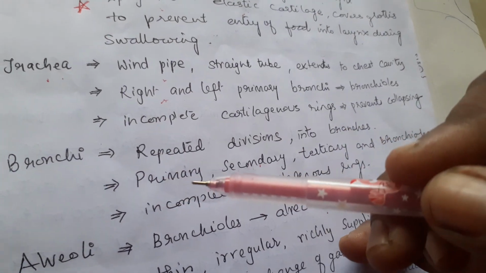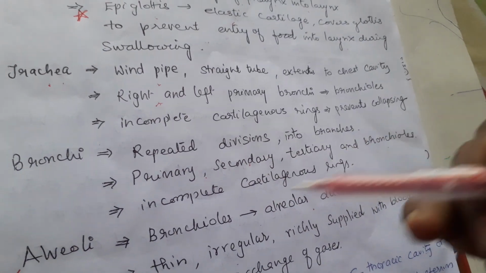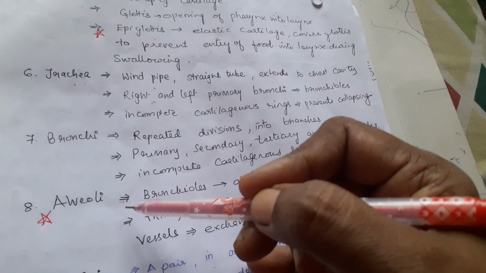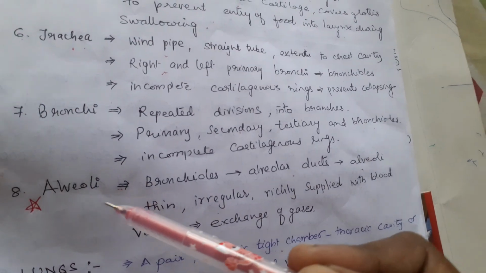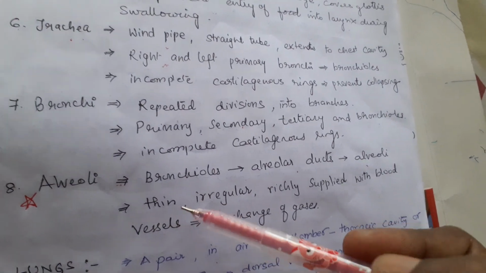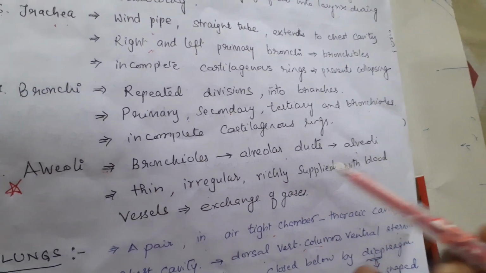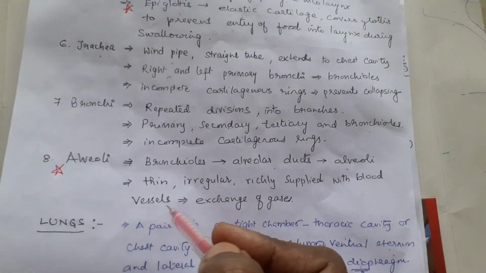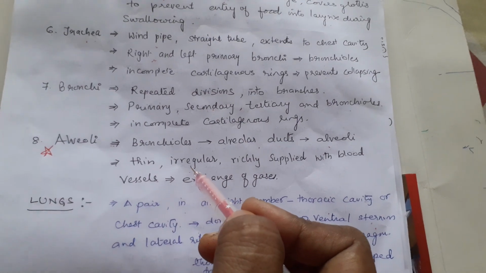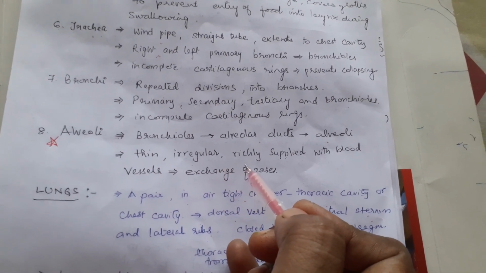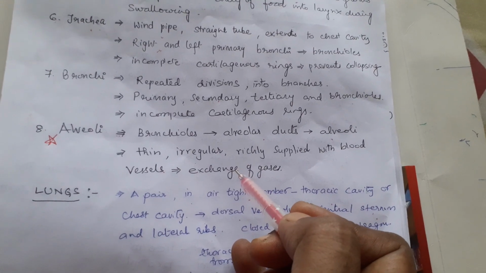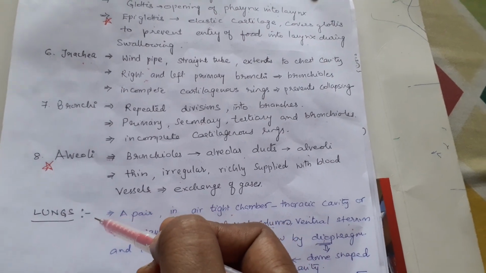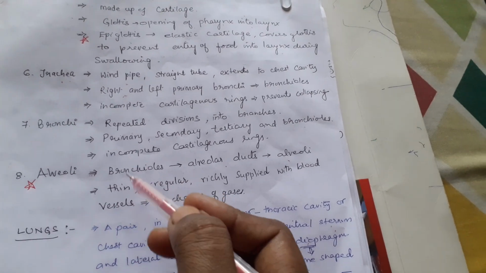So these primary bronchi repeatedly divide into secondary and tertiary bronchi and bronchioles, and these bronchioles with alveolar ducts open into alveoli, which are very important. The structural and functional units of the lungs are alveoli. These are thin and irregular in shape. They are richly supplied with blood vessels for exchange of gases. Any respiratory surface must be supplied with blood vessels, so these are highly vascular for exchange of gases. These are the structural and functional units of the lungs. Tomorrow let us discuss the lungs. That is all for the respiratory passages for today.